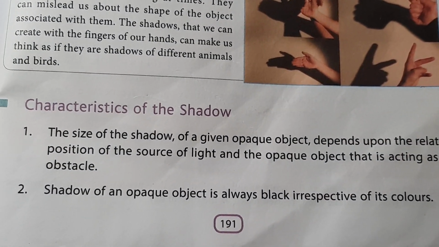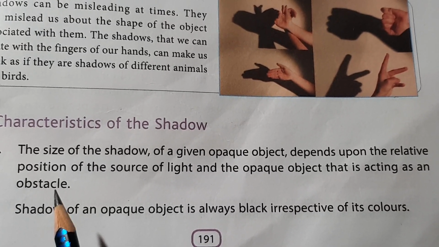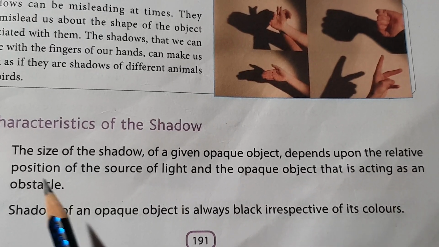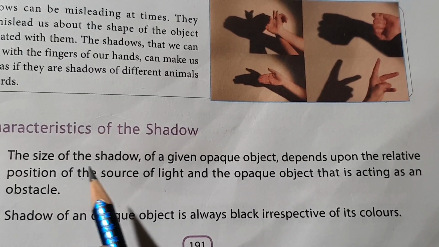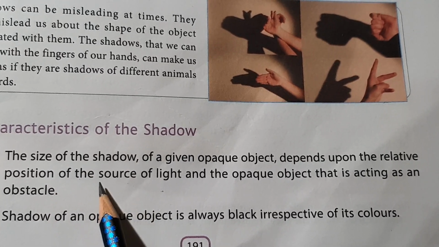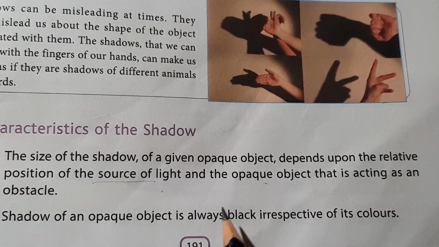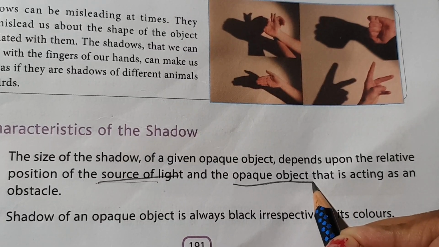Okay, now the important thing is characteristics of shadow. The size of the shadow of a given opaque object depends upon the relative position of the source of light. It's important. जो size होगा shadow का, size किसके ऊपर depend करेगा? Source of the light and the opaque object that is acting as obstacle; it depends upon two things: source of the light and opaque object.